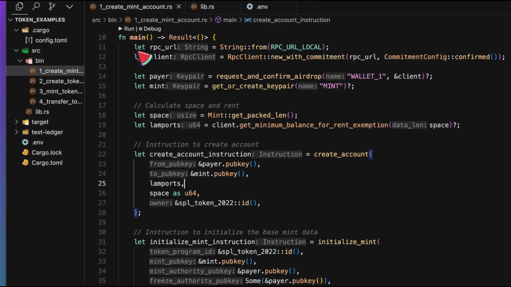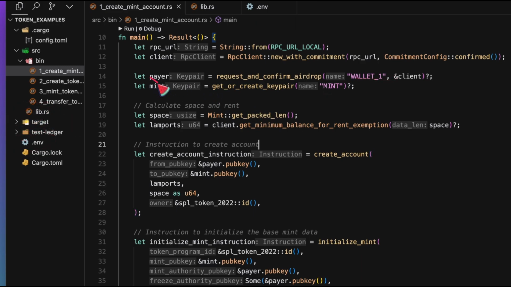So here in our main function, the first thing we're going to do is create a connection to a cluster. In this case, we're going to be using the local test validator. Then we're going to create two key pairs, one called pair and one called mint. For the pair, we're also going to request an airdrop to it using this helper function. And for the mint, we're simply creating a key pair. Now, these key pairs will be saved to the .env file here using some helper functions in our lib.rs file.